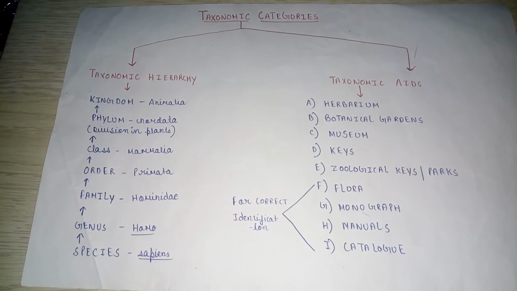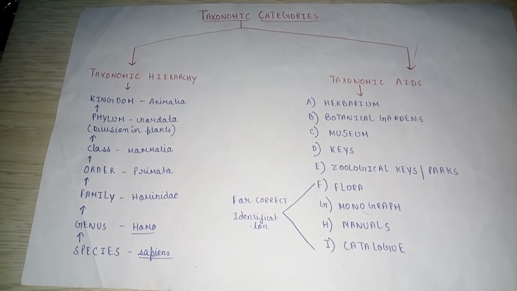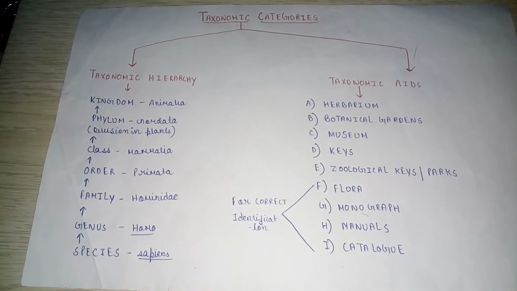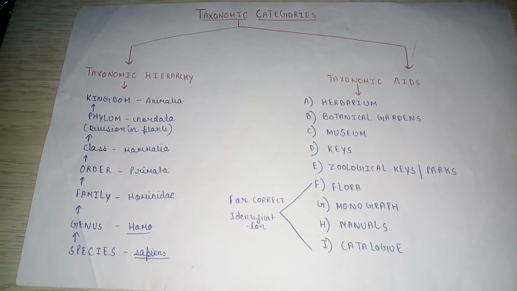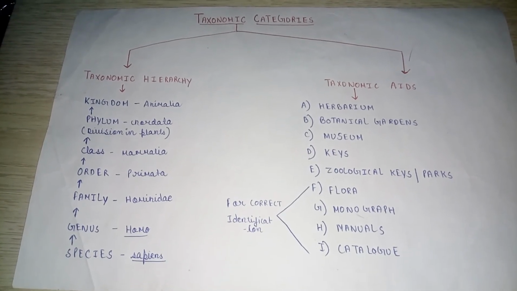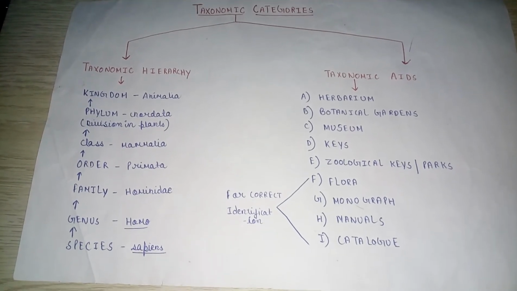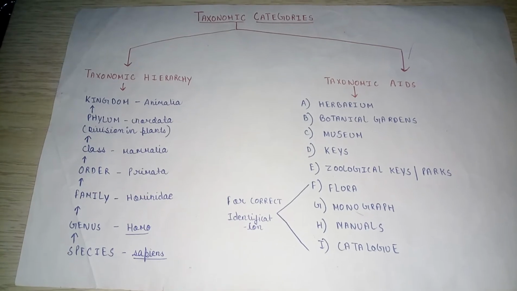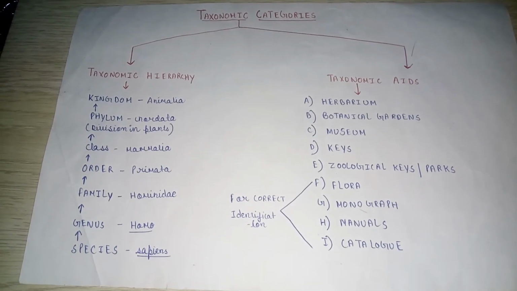In case of plants, we use division instead of phylum. Phylum is used in case of animals. Now let's see each one in detail with definitions. First come to kingdom. Kingdom is the highest taxon or category in biological classification. It includes one or more related divisions or phyla. Plants are put in kingdom Plantae, animals are put in the kingdom Animalia. Example is Plantae and Animalia.